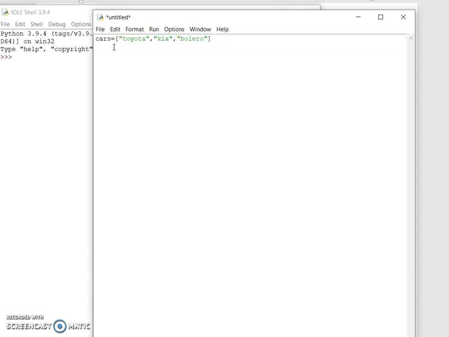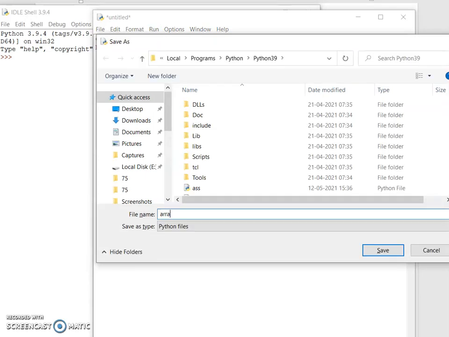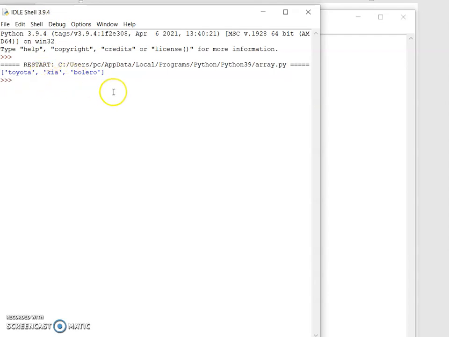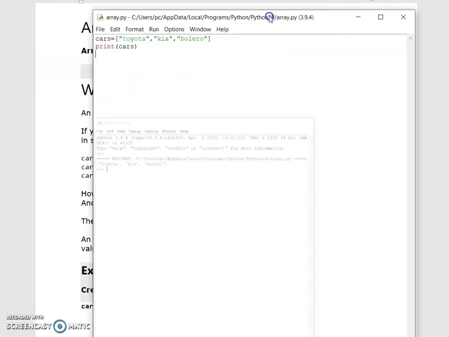Now we need to print those. These are all string data type. We have stored all these three into cars. That means a number of elements with the same data type stored in a single variable is called an array. Save it as array.py. Py is the Python extension. Toyota, Kia, Bolero are printed. Like this you need to use arrays.